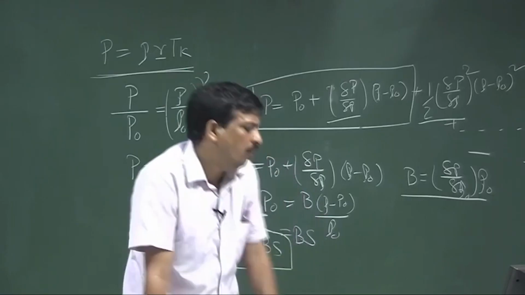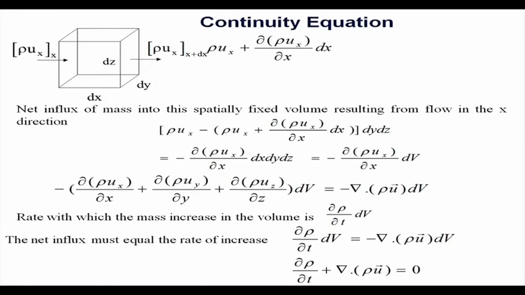Now we go for the continuity equation. What is the continuity equation? What I said is that the acoustic wave is propagated through condensation and rarefaction, so this is a phase of the acoustic wave.